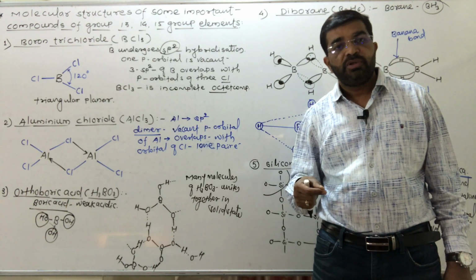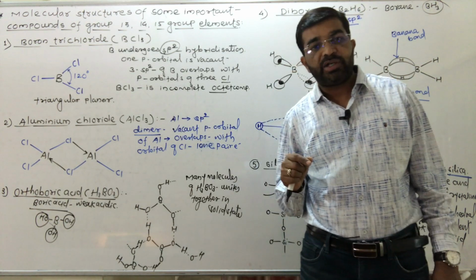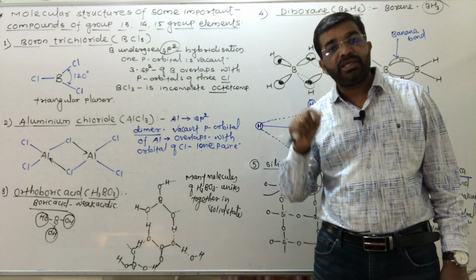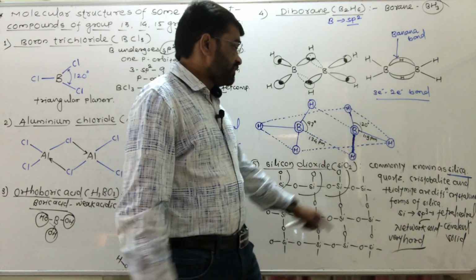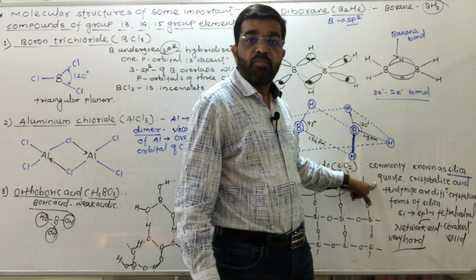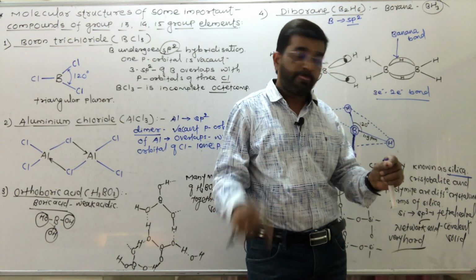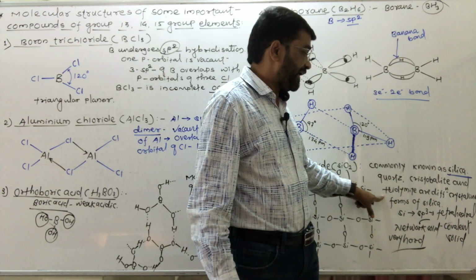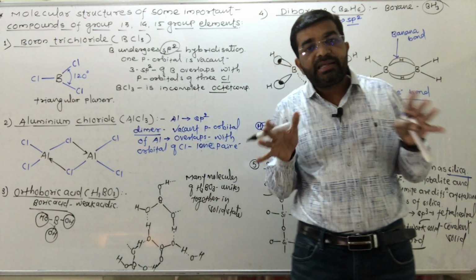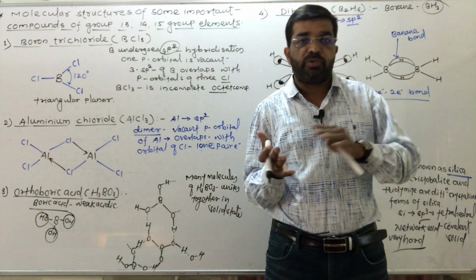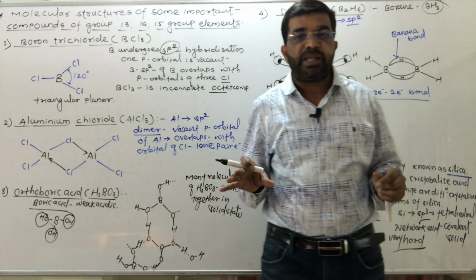Silicon and oxygen atoms have strong covalent bonding, and due to that strong covalent bonding, silica has a very high melting point. These are some important forms of silica. Quartz is the purest form of silica. Cristobalite and tridymite are different crystalline forms of silica, and they are interconvertible at a suitable temperature, meaning one form can be converted into another form at a suitable temperature.